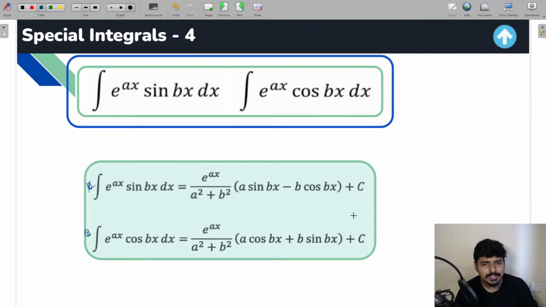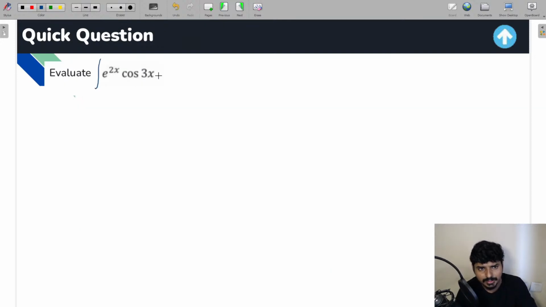For example, you see this question, everyone. We need to evaluate integration e raised to 2x into cos 3x into dx. Okay, so here, a is equal to 2 and b is going to be 3.